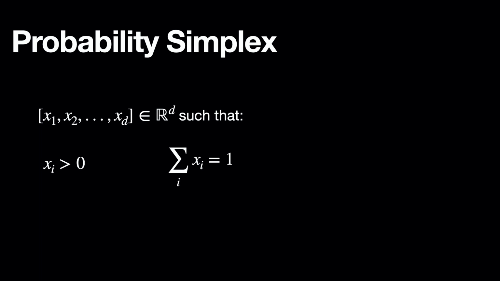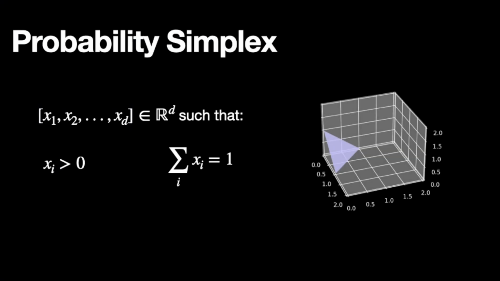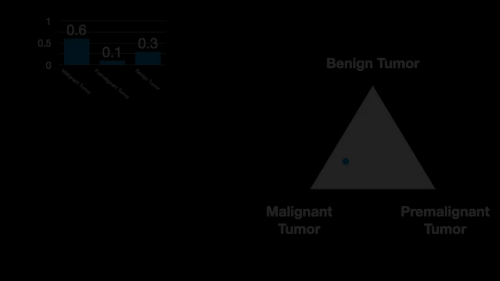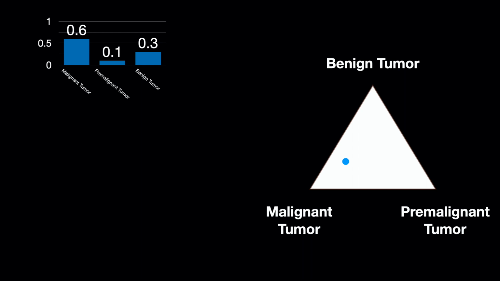Consequently, we can visualize any categorical probability distribution, or equivalently, the softmax layer of a neural network, as a point in space that lies on the simplex. In the 3-dimensional case, i.e. for a probability distribution over 3 classes, this set of points looks like a triangle. The simplex gets harder to visualize for high dimensions, so we'll just stick with 3 for now. To summarize, the softmax layer of the neural network outputs a probability distribution over class labels that we can visualize as a single point on the simplex.